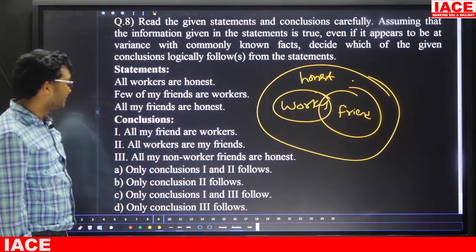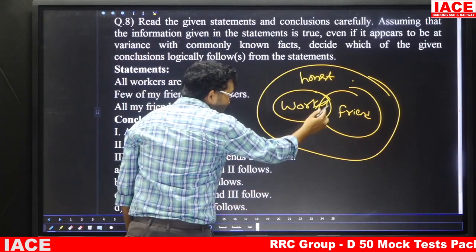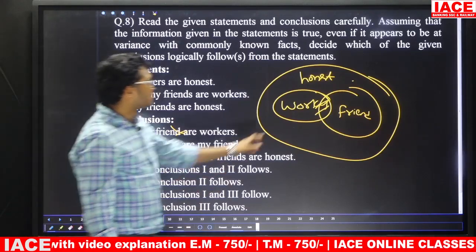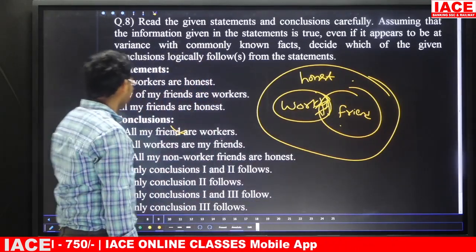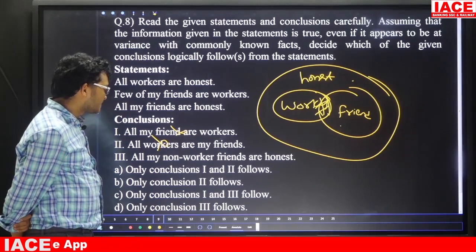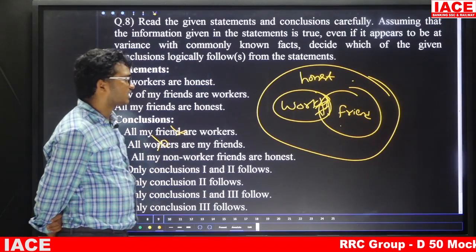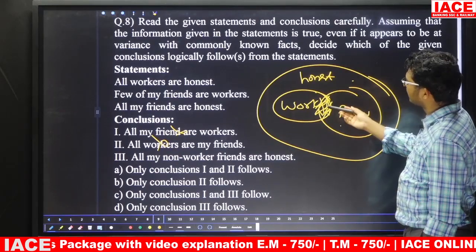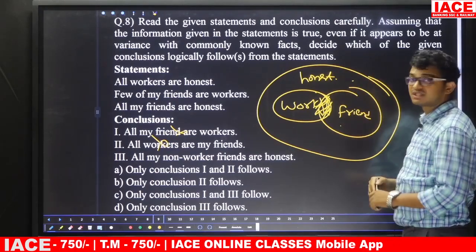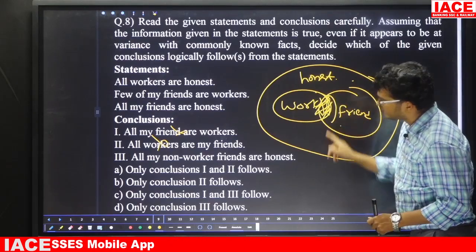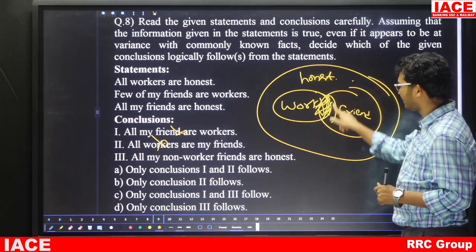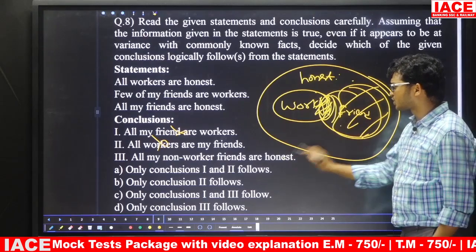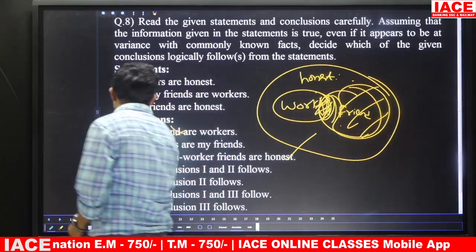Now take the conclusions. All my friends are workers. No, only a few of my friends are workers, so this is wrong. Second one: all workers are my friends. We know only some workers are friends, so this is also wrong. Third: all my non-worker friends are honest. We know this part is workers, and all workers are honest; all friends are also honest. The given conclusion is: all my non-worker friends. This part is worker, this part is non-worker. These non-worker friends are honest. Yes, that means the third one is true. So the answer is: only the third one follows, option D.